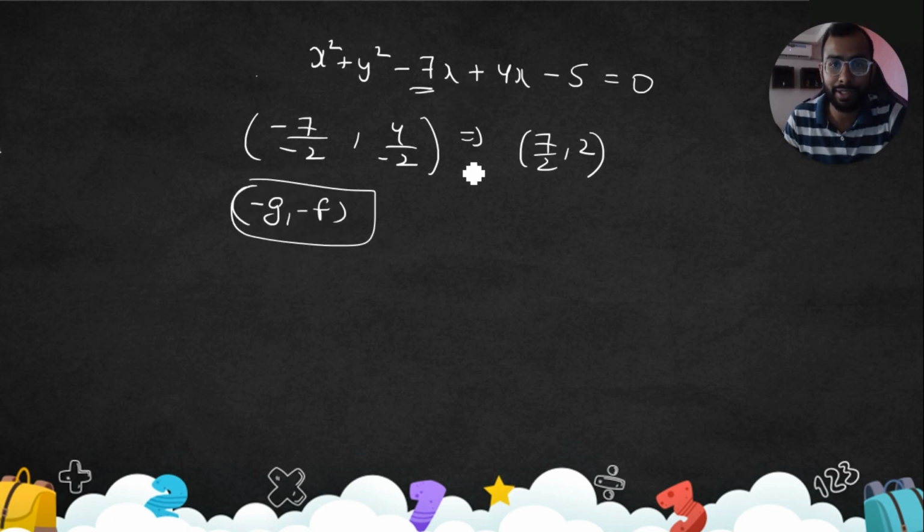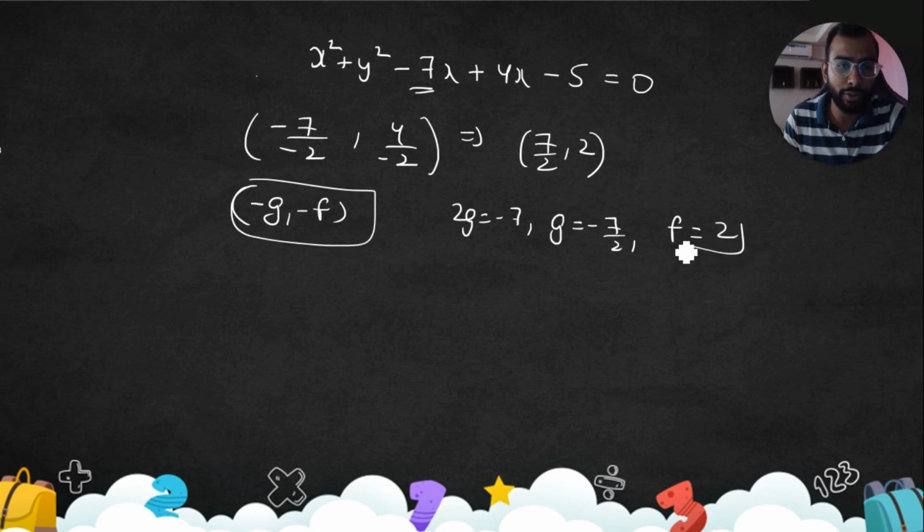In this case, 2g is minus 7, so g is minus 7 by 2. 2f is 4, so f is 2. So g and f are these, and minus g comma minus f is 7 by 2 comma minus 2, which would be the center.